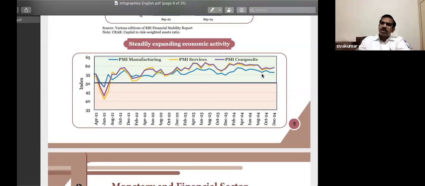Are you planning to increase your investments? Are you planning to hire more people? Are you planning to maintain more inventory? If they say yes, we are planning to maintain more inventory, hire more employees, and raise more working capital, that means they have a strong perception that the coming days are going to be good days. That's basically the essence of PMI.